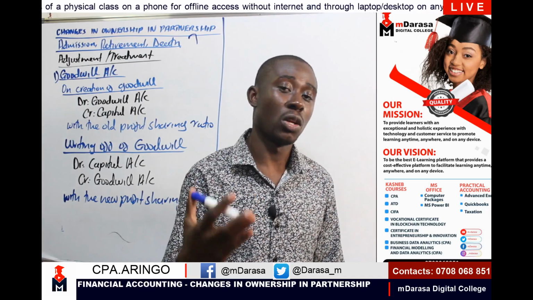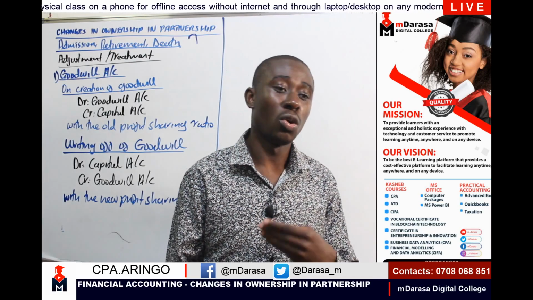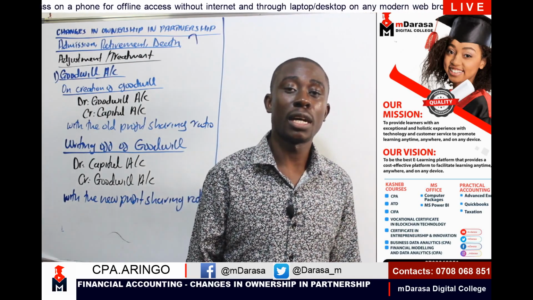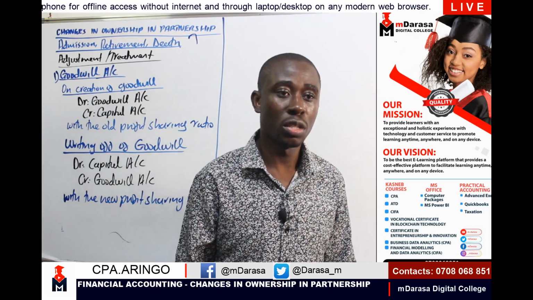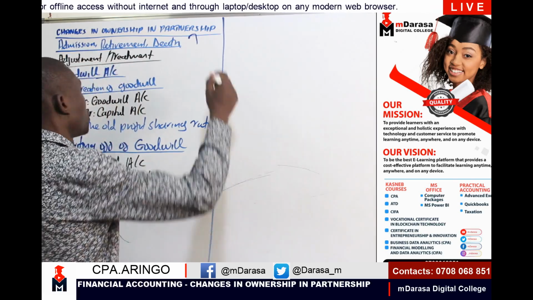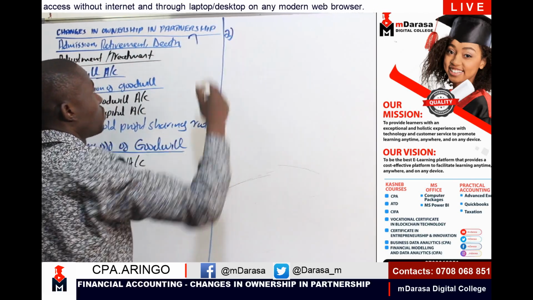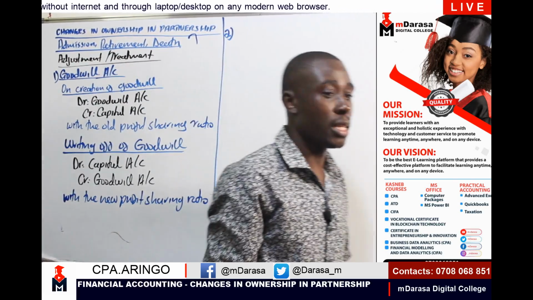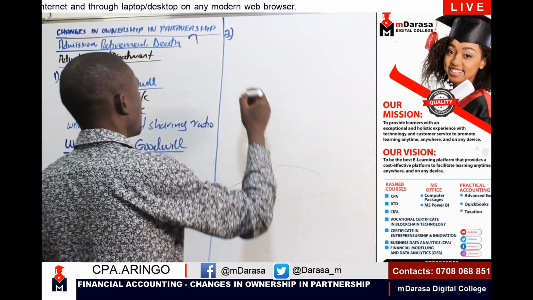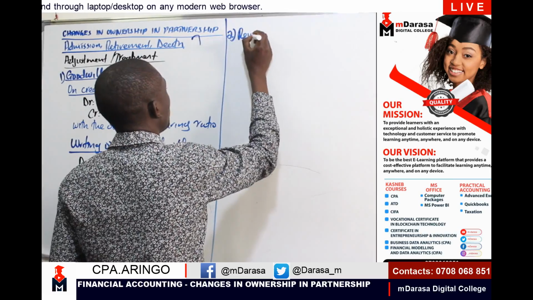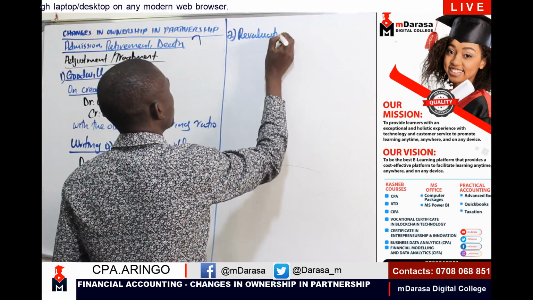So you can either have a loss on revaluation, or better still, a gain on revaluation. So the number two treatment that will be very key on these changes in ownership is revaluation.